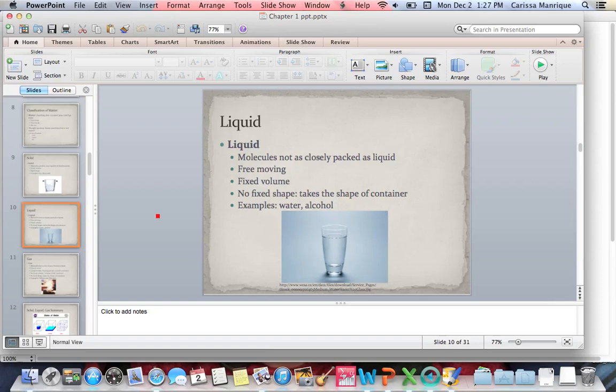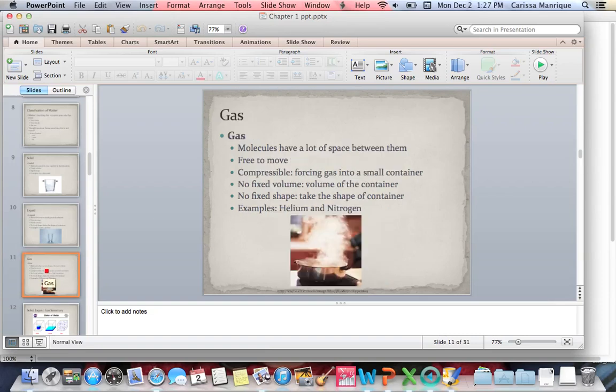Okay, and our last one here is gas. Gas molecules have a lot of space between them. Okay, so they're very, very free moving. The glue that holds them together is almost non-existent. They go everywhere. It's compressible, meaning I can put it in a very small container if I want, okay? I can force gas into a big container or a small container. It has no fixed volume. So this is what's pretty unique about gas, okay?